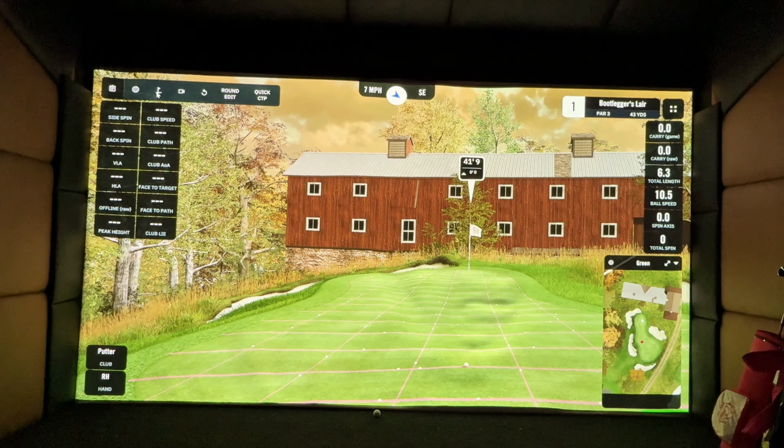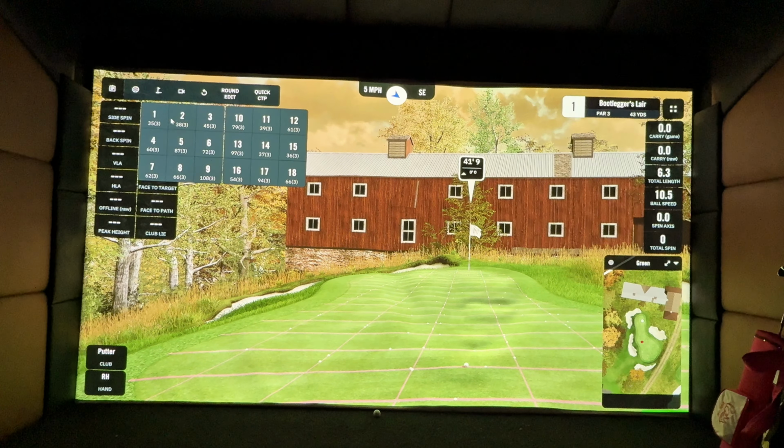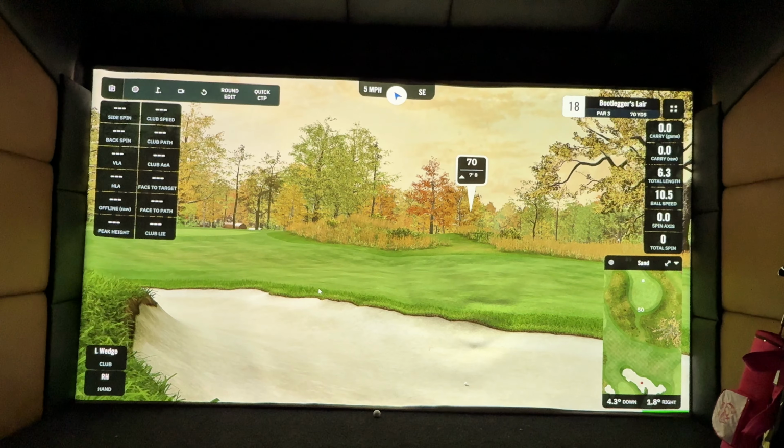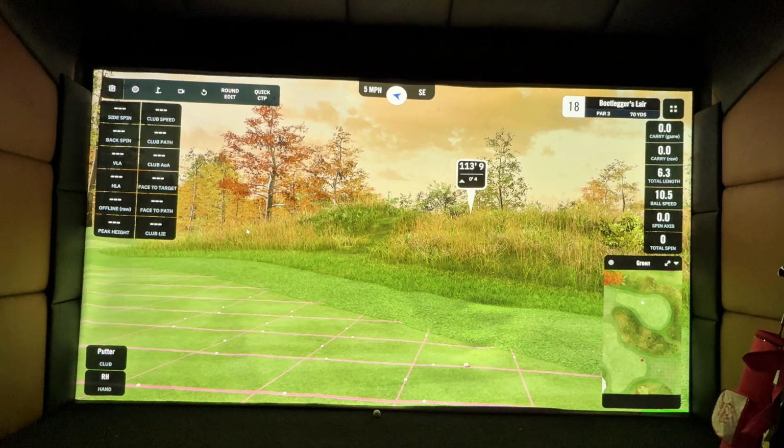If you click on the pin icon up here, top left as well, that's going to let you navigate all of the different holes. So you can jump to 18, you can play out of a bunker, and you can do the same thing, ball icon, click the ball, and you can do this on any course. Now that's on-course practice in a nutshell.